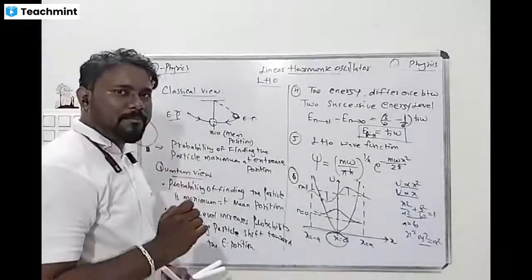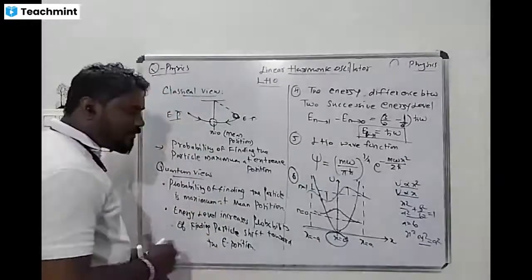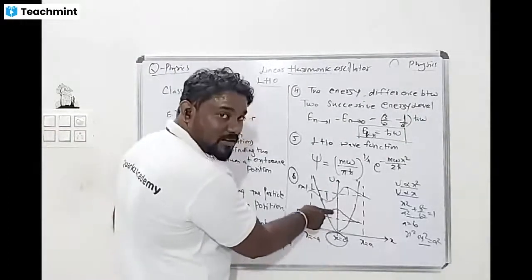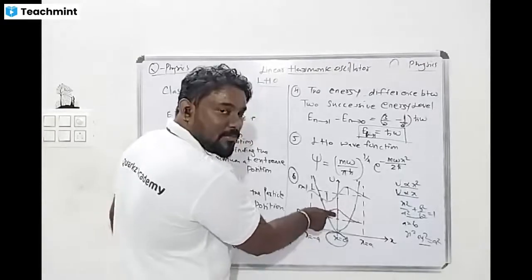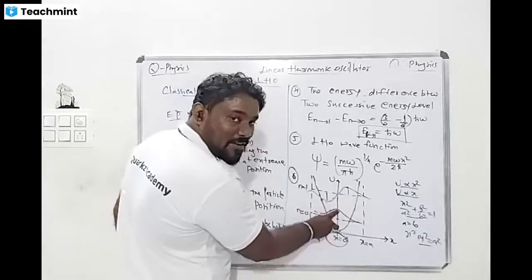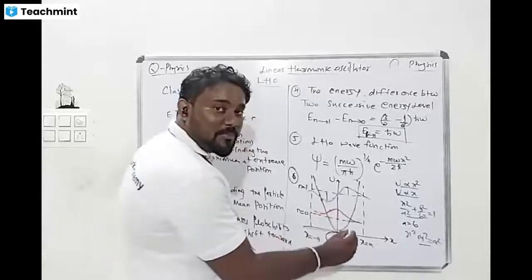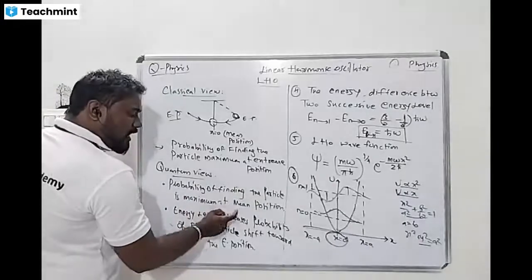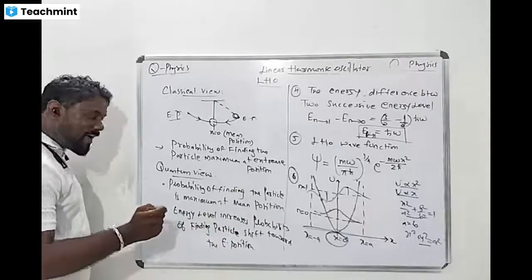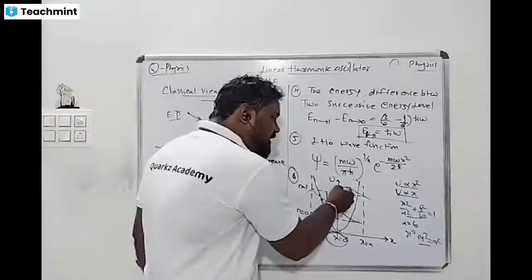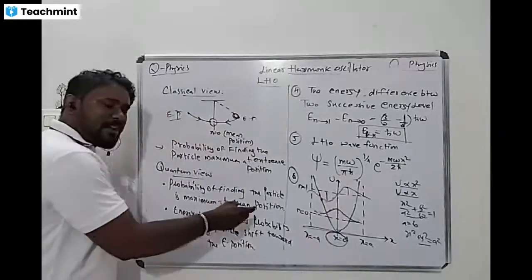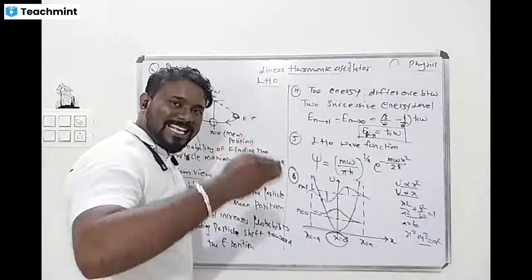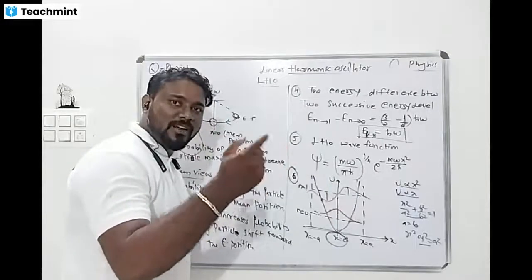So, classical view versus quantum view. For x equal to 0, that is the ground state, in the quantum view n is equal to 0 and the probability of finding the particle at x equal to 0 is maximum. x equal to 0 is the mean position. So the probability of finding the particle is maximum at the ground state at the mean position. But whenever the state increases, the probability of finding the particle shifts towards the extreme position.